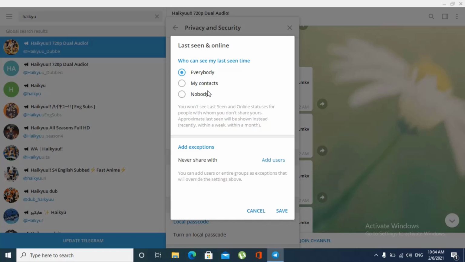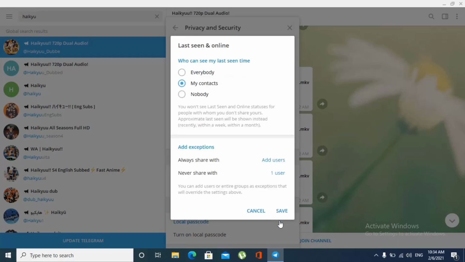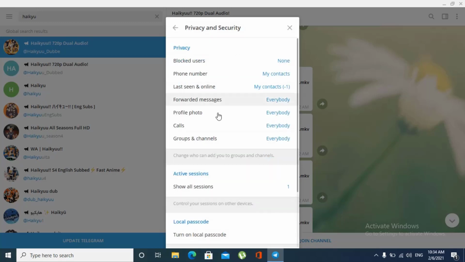But here is the catch in Telegram. I can add users, like I want everyone to see my last seen, but please never share my last seen with, let's say, this guy. I don't want to, and this guy will never get to see my last seen. Also, if I do not share my last seen with someone, I don't get to see their last seen as well.